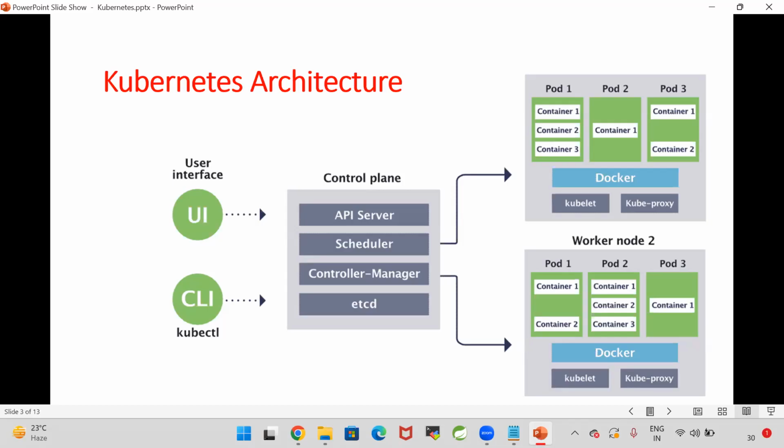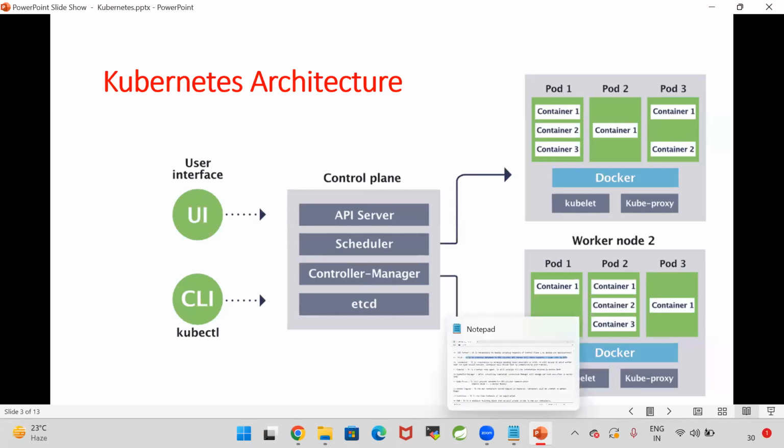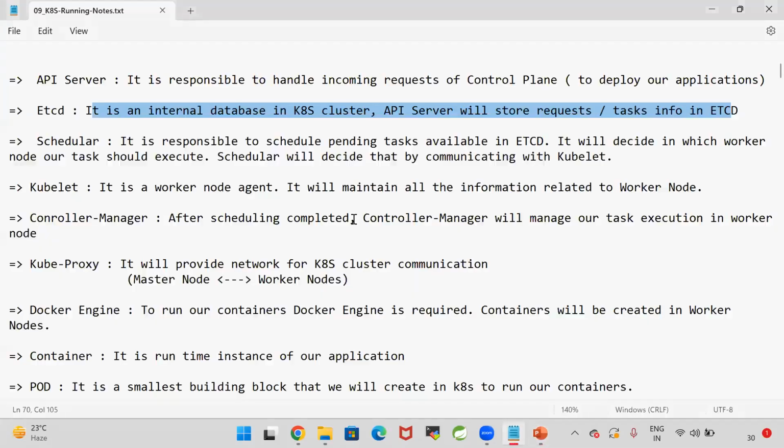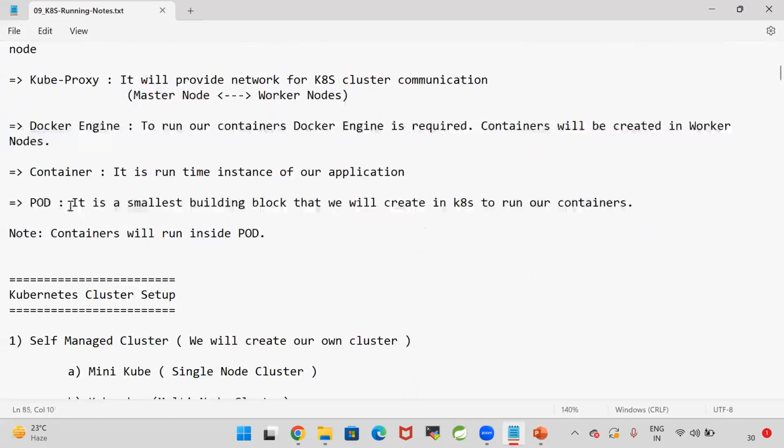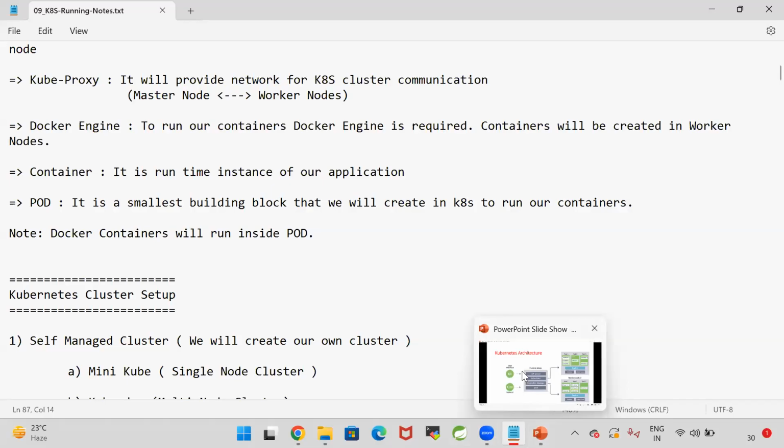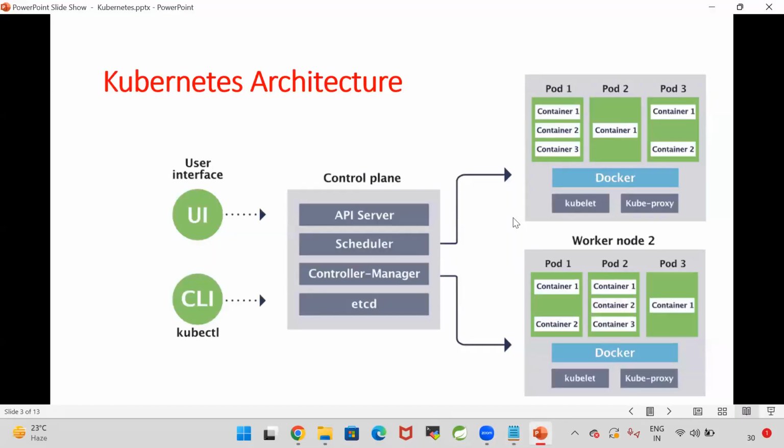So in Kubernetes, our application will be deployed as a pod. What is a pod? A pod is the smallest building block that we can execute in the Kubernetes cluster. Our Docker containers will run inside the pod. Whatever application you want to run, that application will execute as a Docker container, and that Docker container will be executed inside the pod.